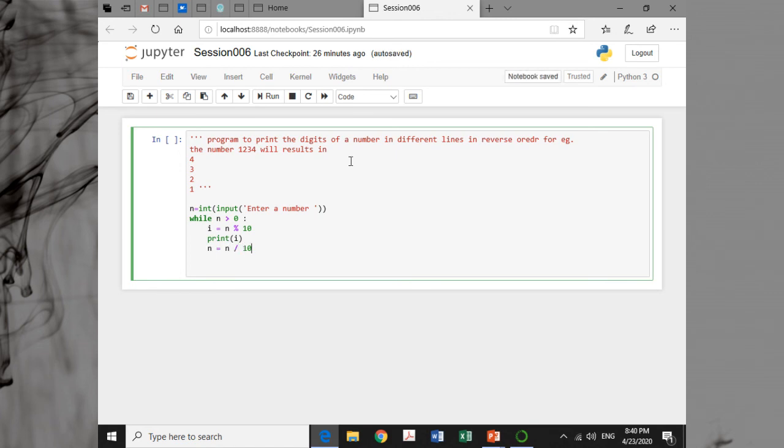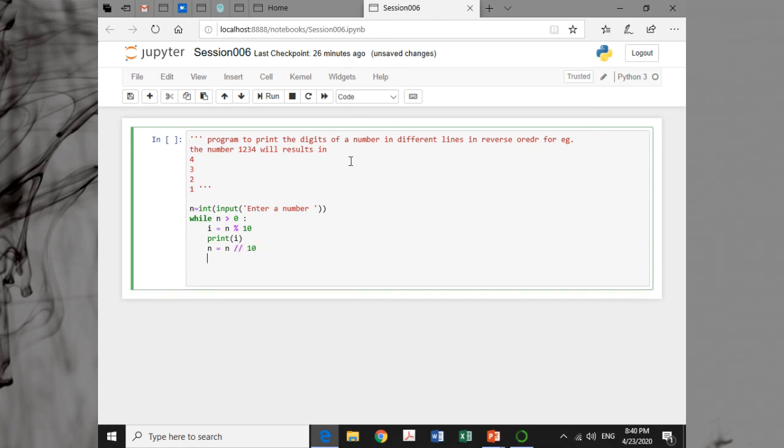Earlier your n was 1234 and I want to convert it into 123, so I divide it by 10. But this statement will give you 123.4 because it is division, so I will perform floor division.